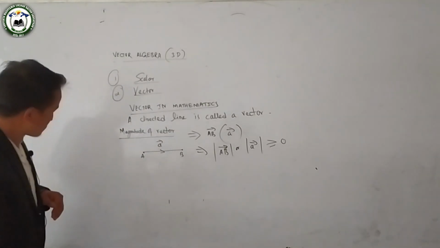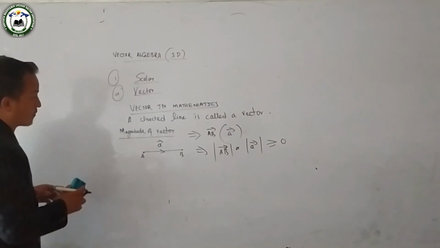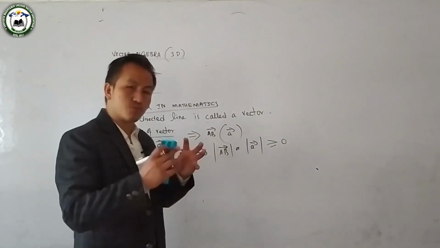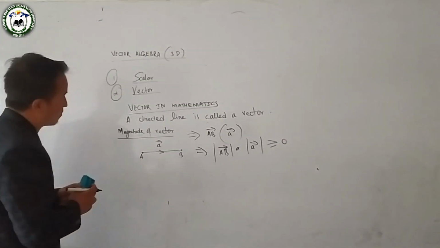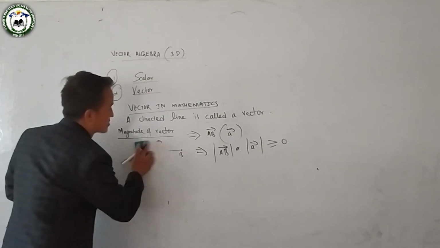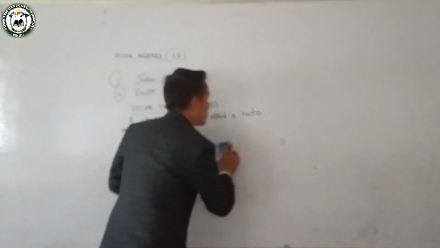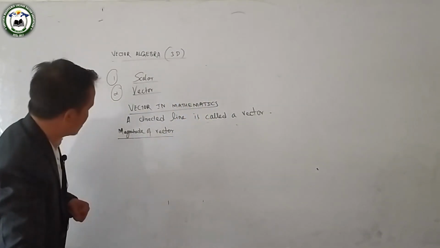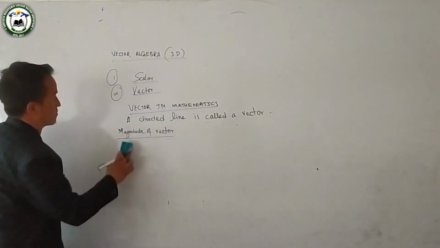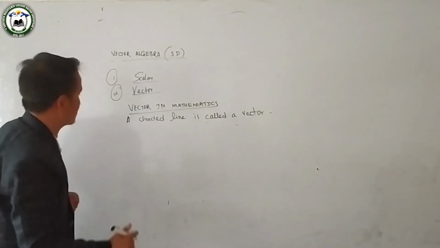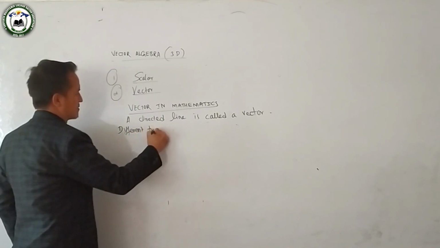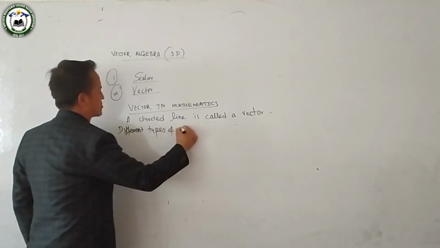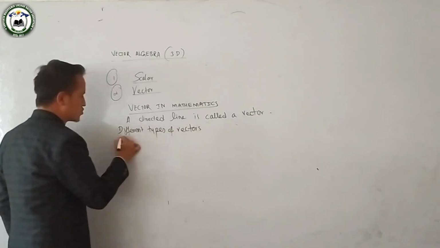Now I'll go to another important topic, that is different types of vectors. First I'll go to the zero vector. Number 1, different types of vectors.